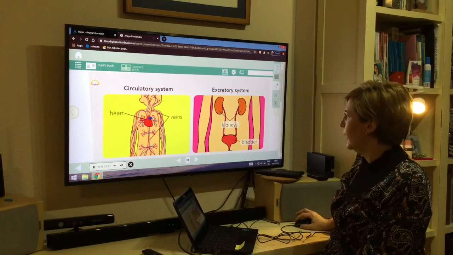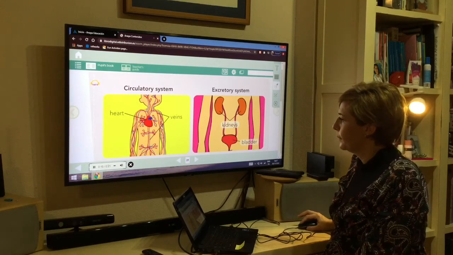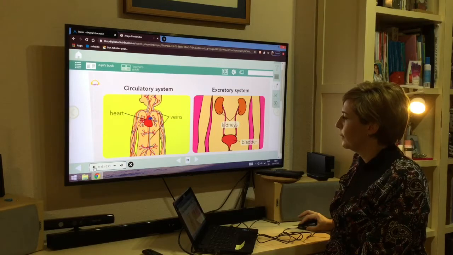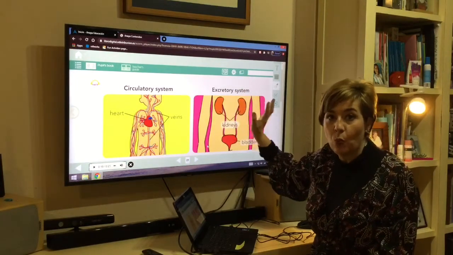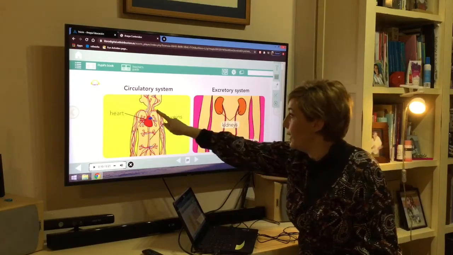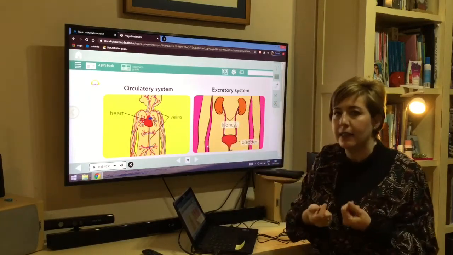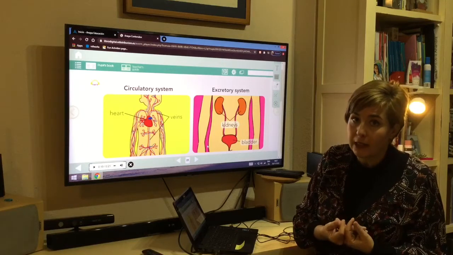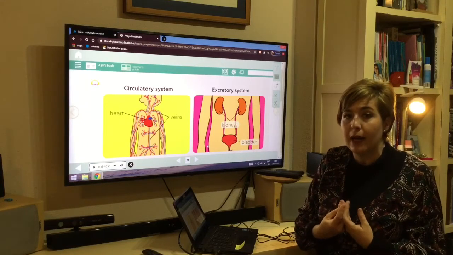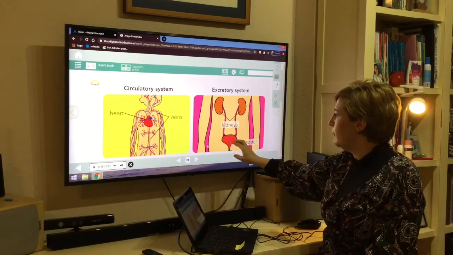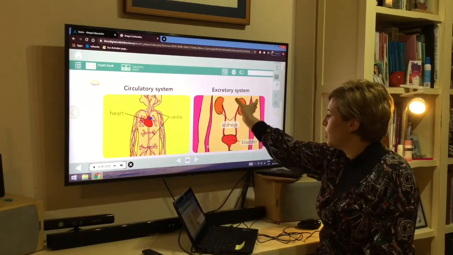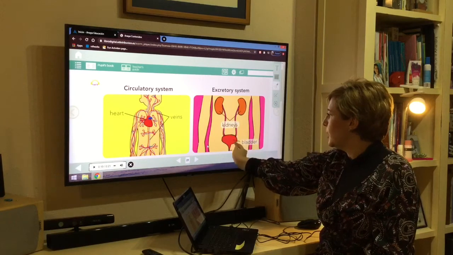Excretory system. The body eliminates waste products that are in the blood as urine. So the blood has nutrients, but the blood also has products that we don't need. They have to be eliminated. It goes to the kidneys, and from the kidneys to the bladder.